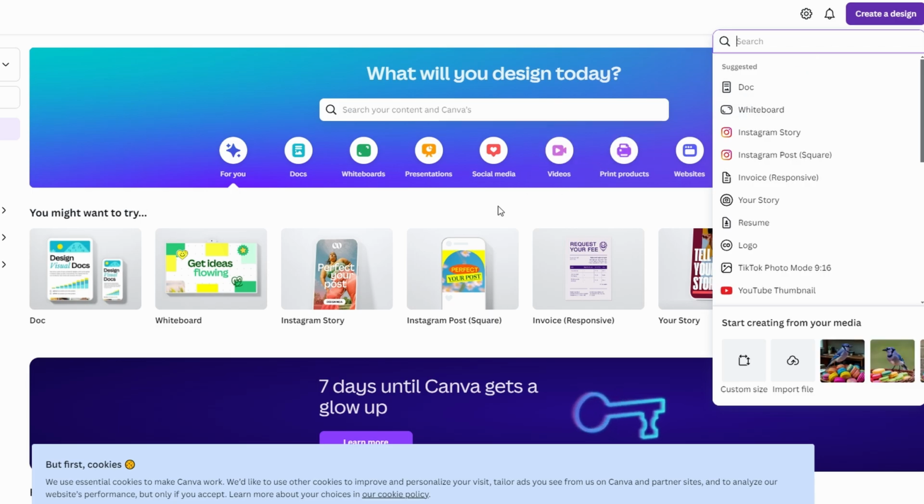The app syncs seamlessly with your browser. If you were working on a design in your browser, you can continue right where you left off by opening it from the app.